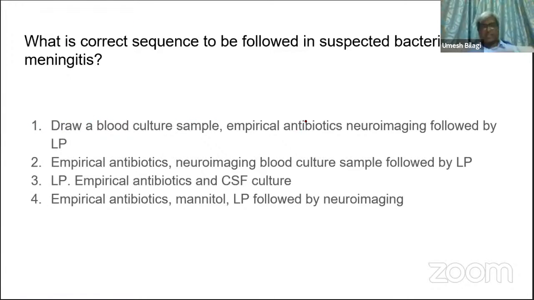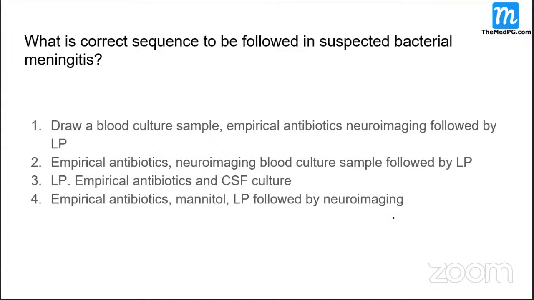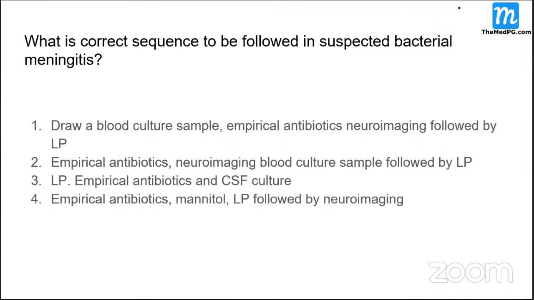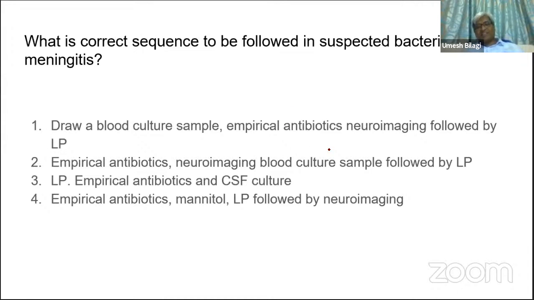So draw blood culture. Start. Sir, one second, sir. This fourth option, sir, empirical antibiotics, mannitol, LP followed by neuroimaging, sir. Mannitol reduces intracranial tension, sir. Then we can do LP. Yeah, that can be done, but drawing blood culture is not there. See, before blood culture, if we see, LP followed by neuroimaging as given. Okay, that is correct.